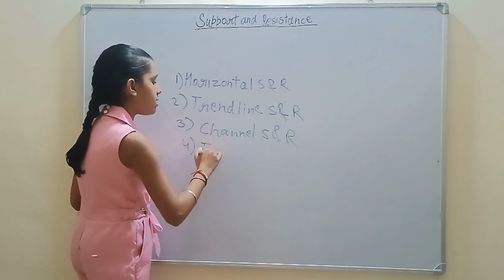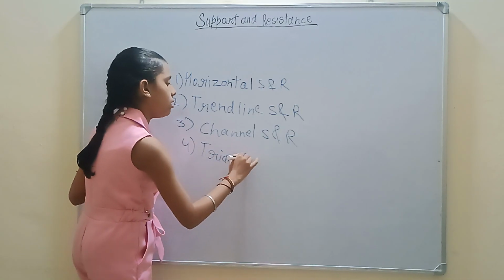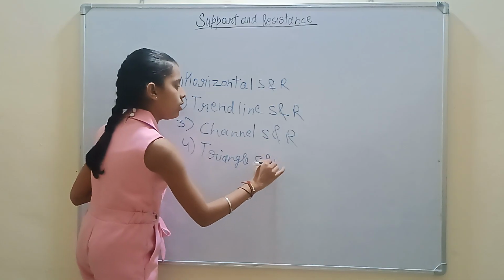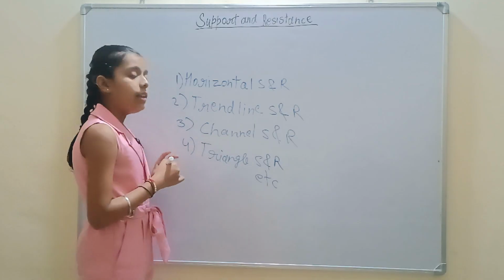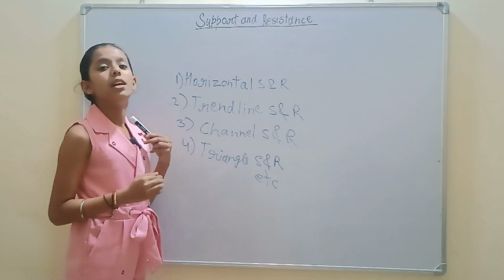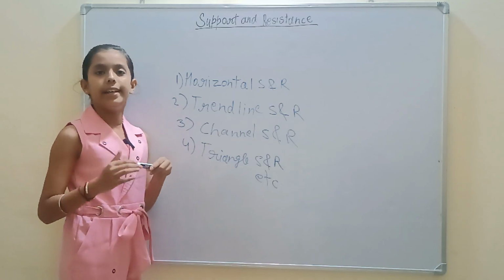Fourth, triangle support and resistance, etc. Like this, there are many support and resistance types which traders use in their trading strategy.